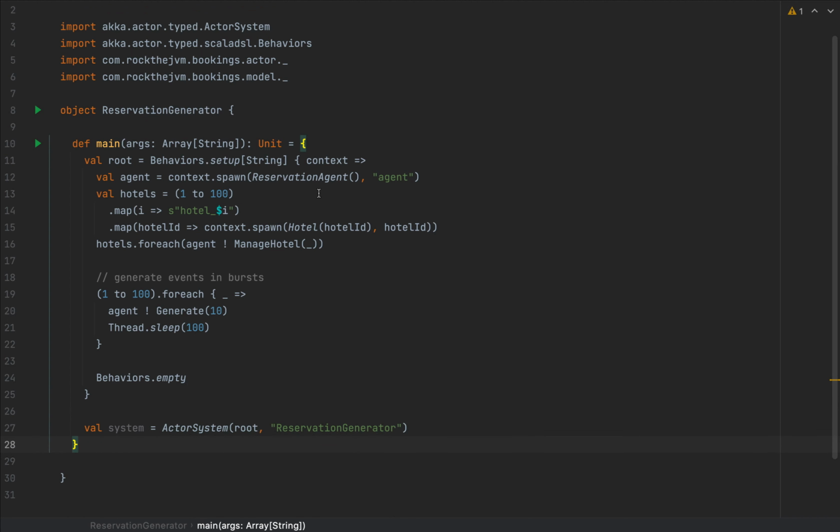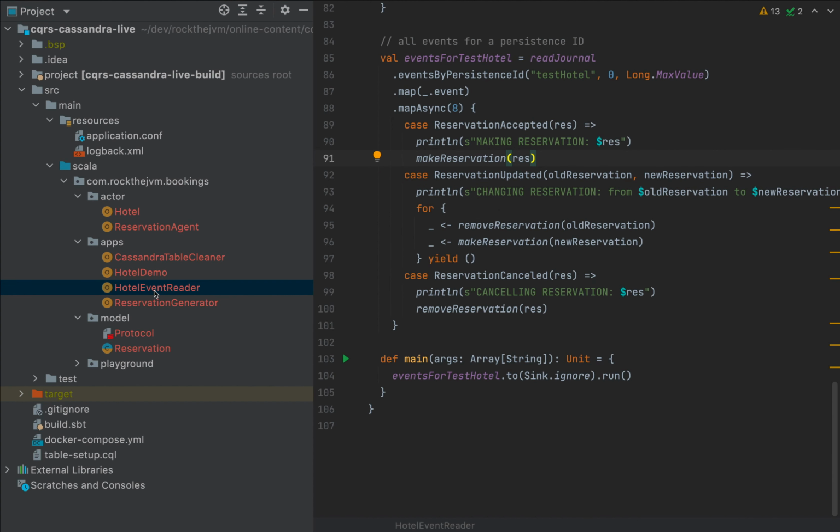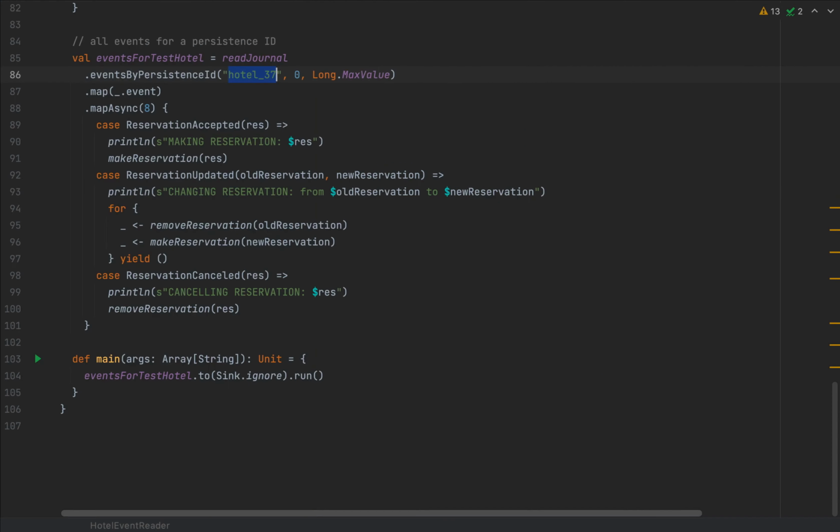So at this point, we can simulate an entire application that manages 100 hotels at the same time with messages coming from whatever front-facing API we might want to imagine. Now, from the persistence query side, so from the hotel event reader, we can monitor all the events associated to a particular hotel. So in events by persistence ID, we can ask for hotel_37 or something, and monitor all the events associated to this particular hotel.